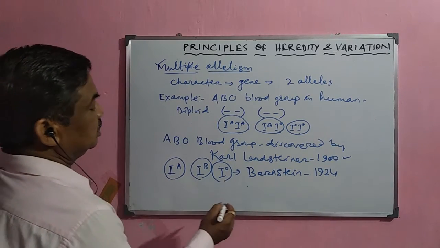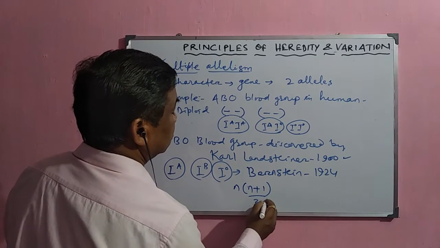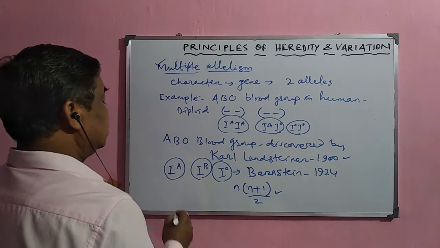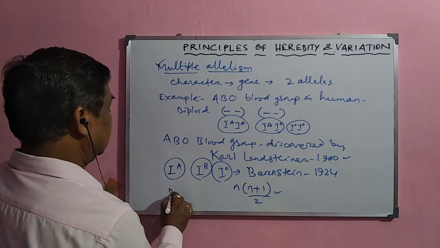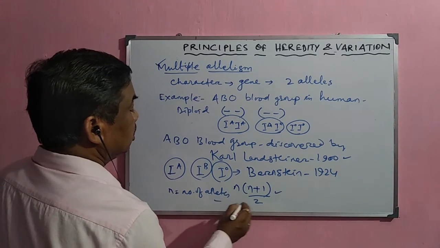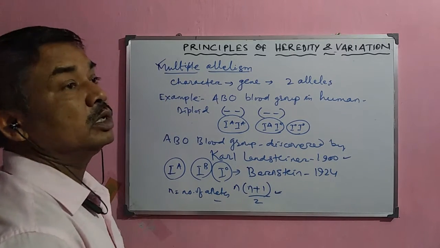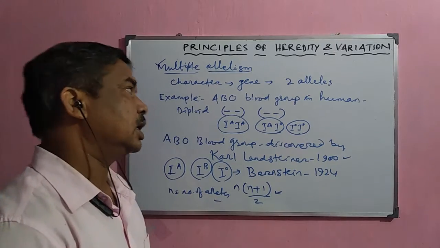The formula he used was n(n+1)/2. By this method, if n is the number of alleles, then this many phenotypes are observed in that particular organism.